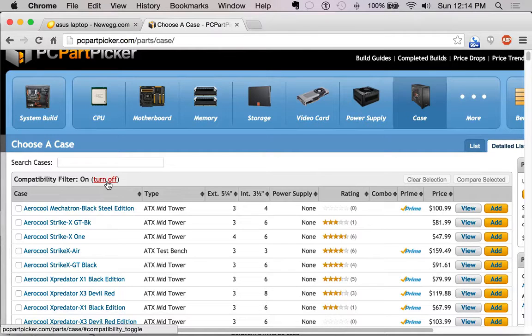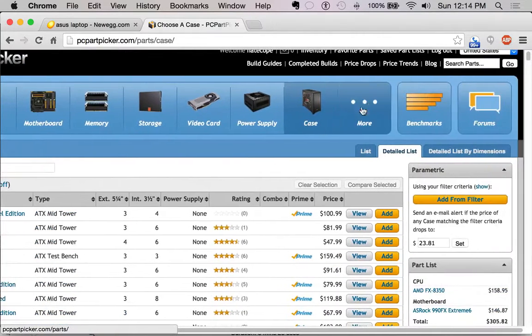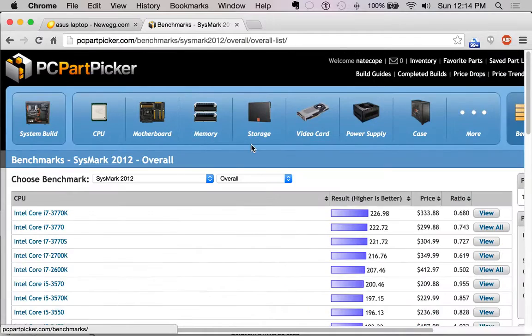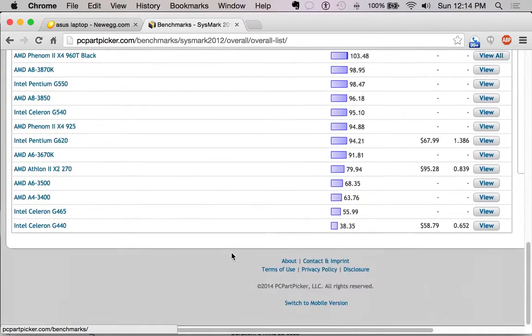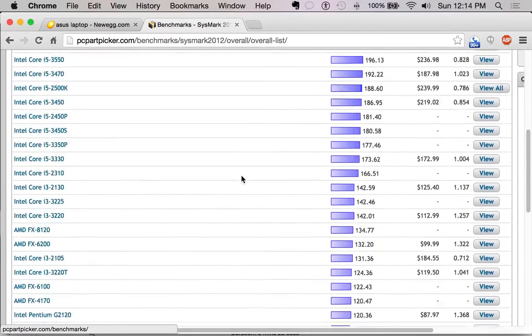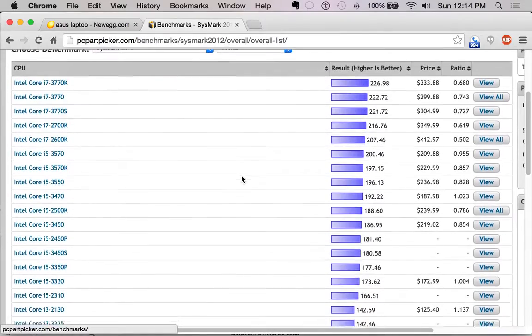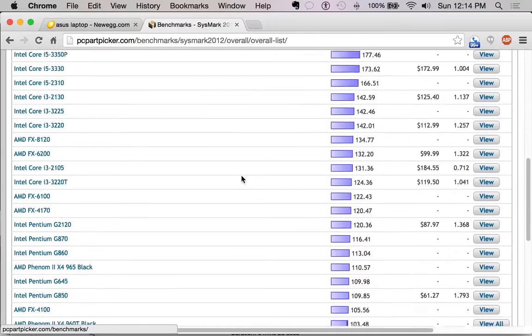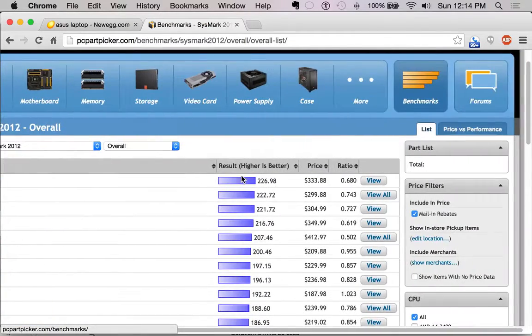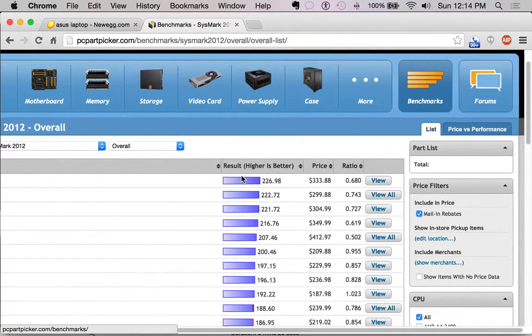Okay, so we've gone through how to prevent yourself from having an issue with compatibility. This site's really good for that. They do have benchmarks here, and we're actually going to look at another site for benchmarks because I don't really think this site does enough of it. They do have benchmarks, but I'll show you another site that actually has a lot more benchmarks and a lot more samples too.